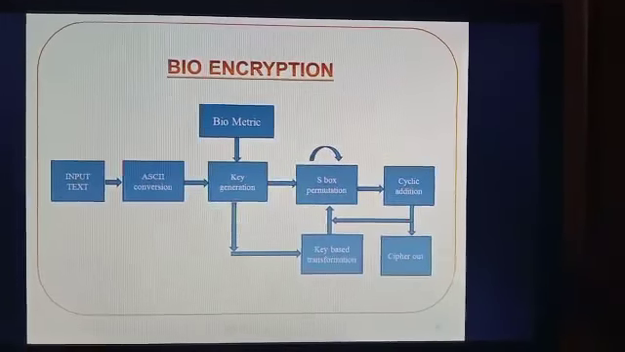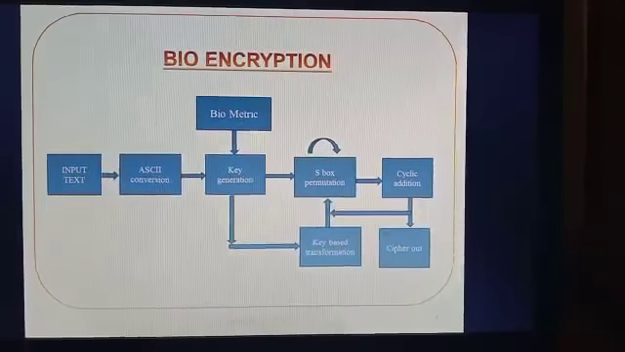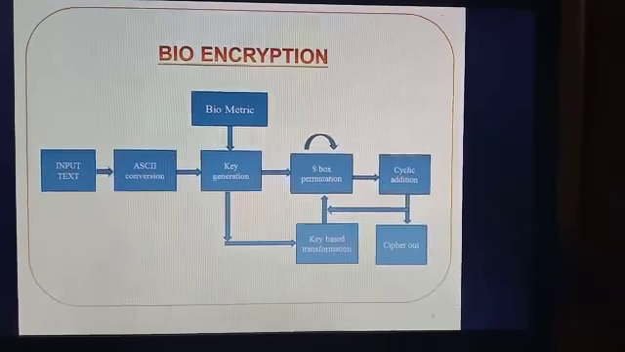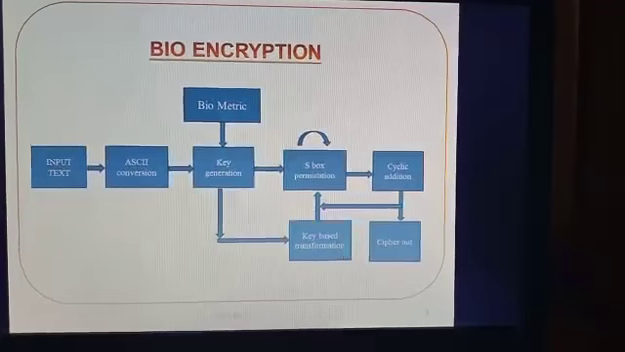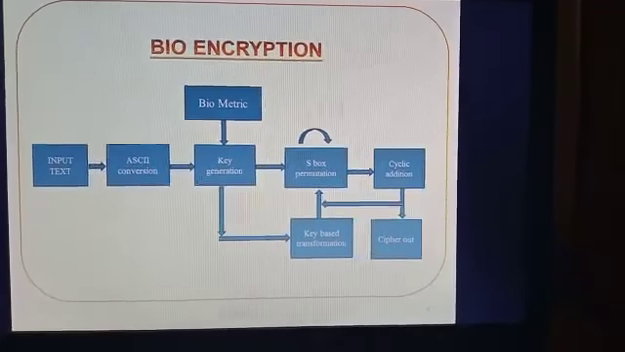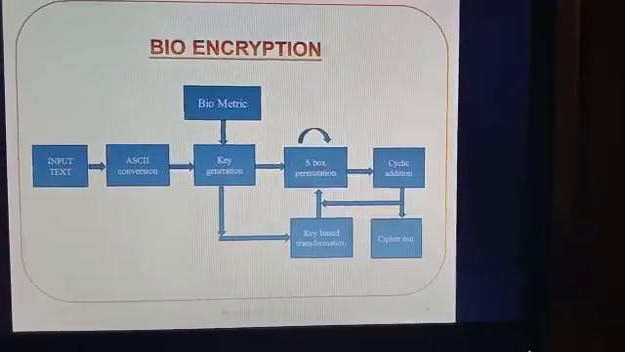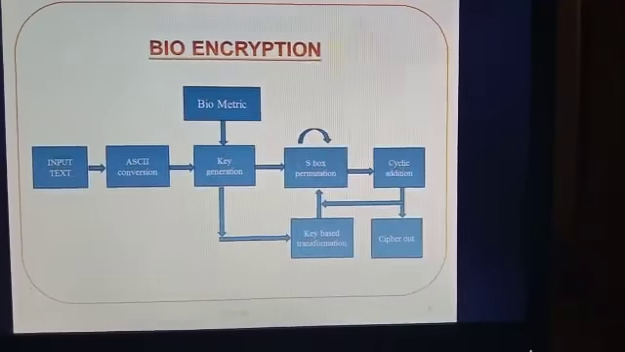It is given to the cyclic addition, and based on the cyclic additions and key generation output, it is given as the cipher out. From the cipher out, our password is secured.